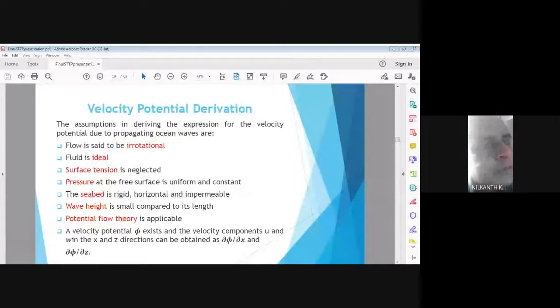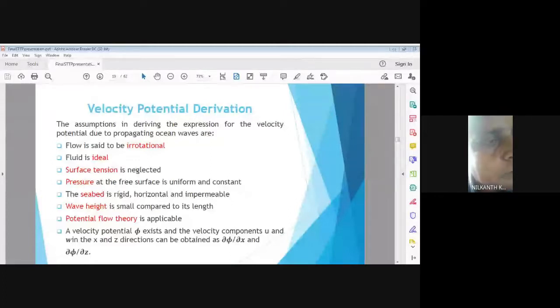The fourth assumption is that there is a uniform pressure distribution. That pressure under the wave is, as we have considered, the static pressure p equal to gamma into Z, and there is also dynamic pressure.